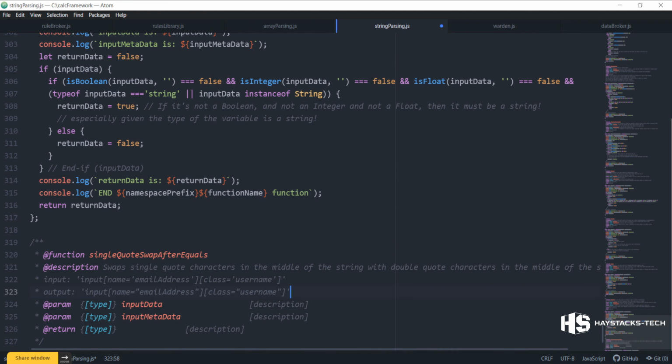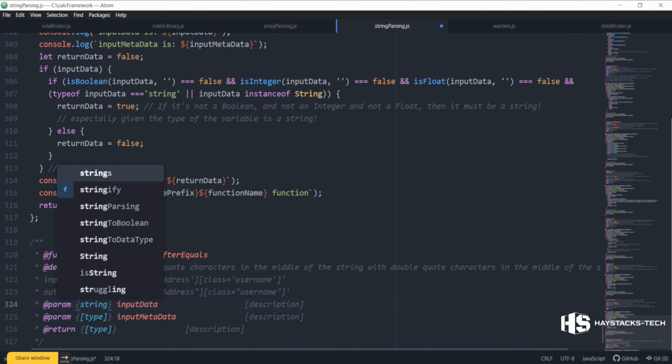So you see what I did there? This single quote changes to a double quote. This single quote changes to a double quote. This single quote changes to a double quote, and it happens after an equal sign. Okay. So that's what this business rule is doing. You see how it's got these very specific mutations it's doing against the data? So that's the purpose of this business rule, this function.